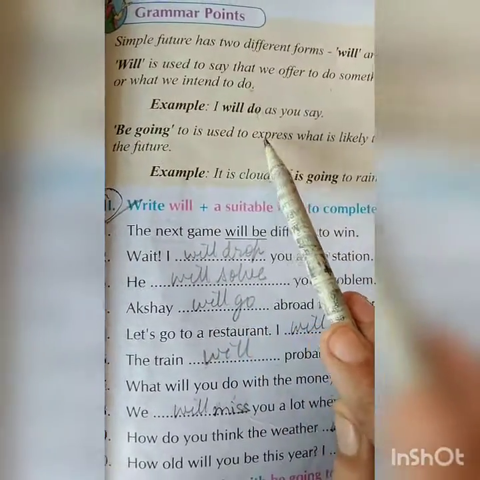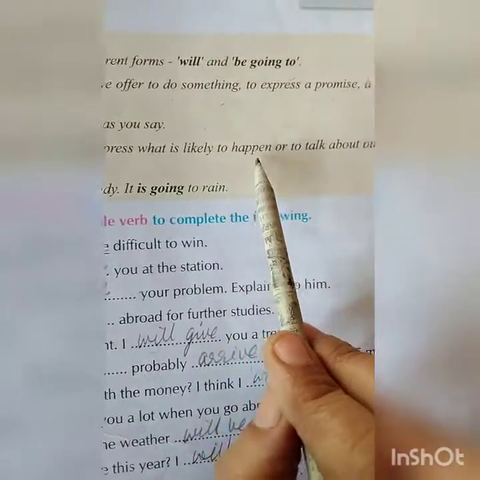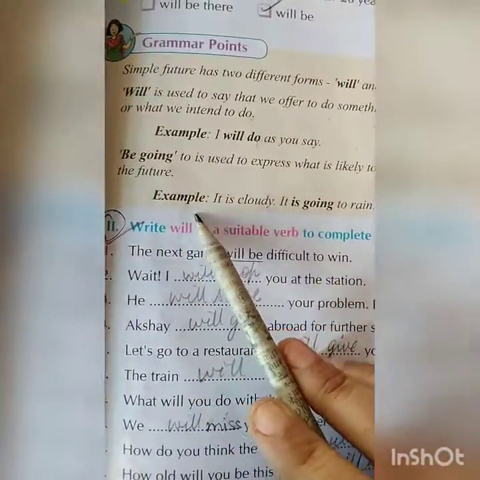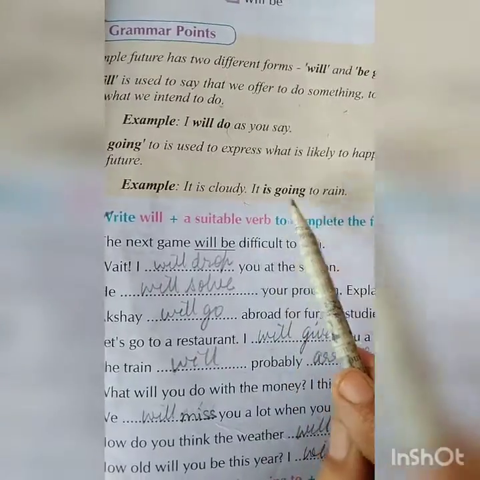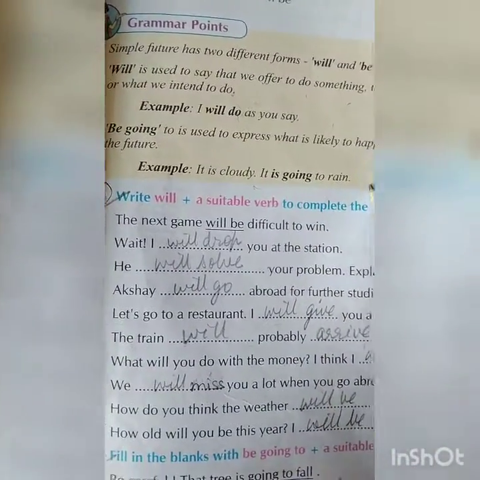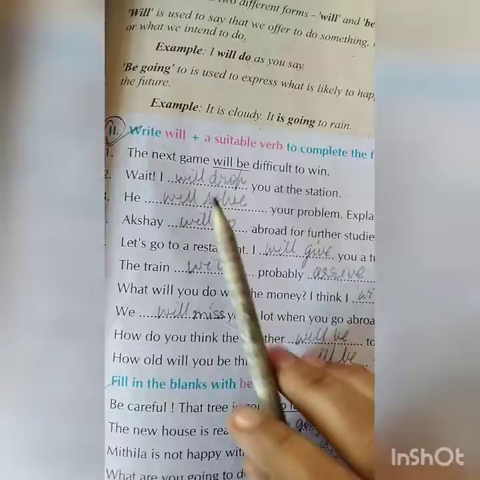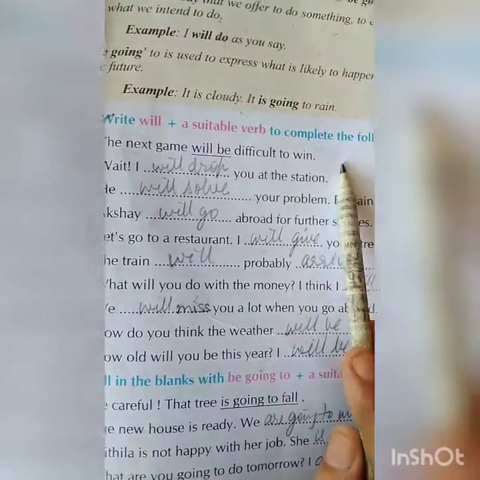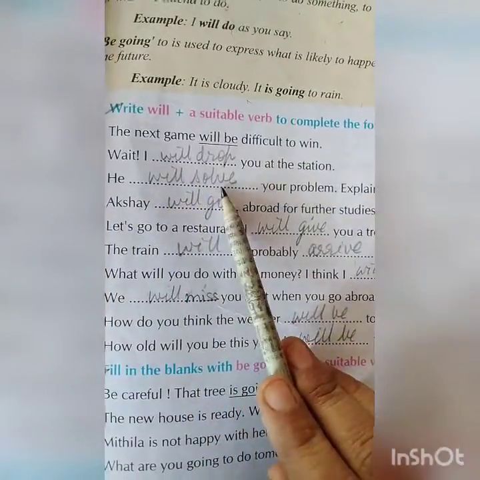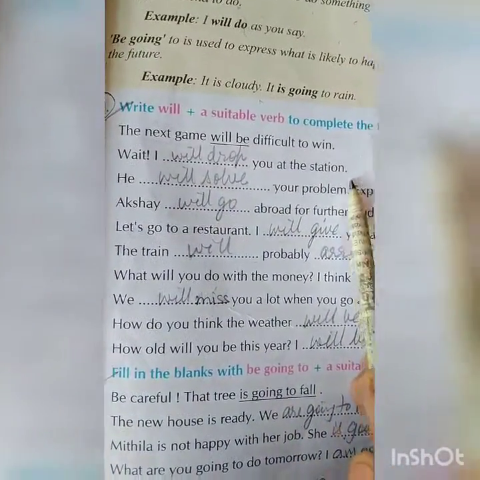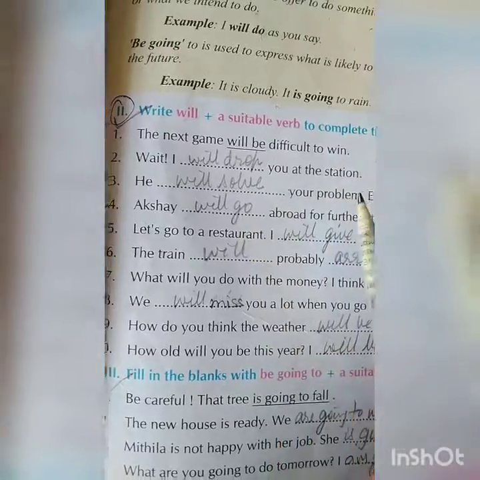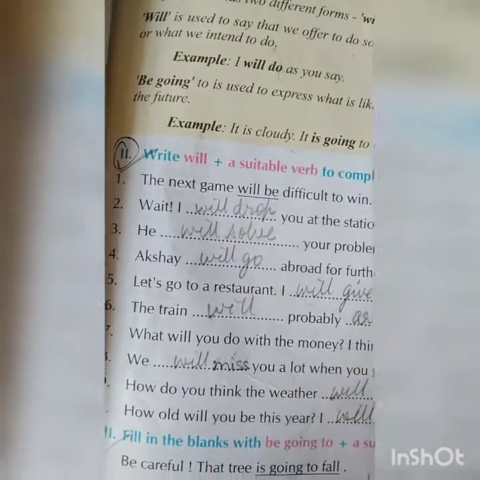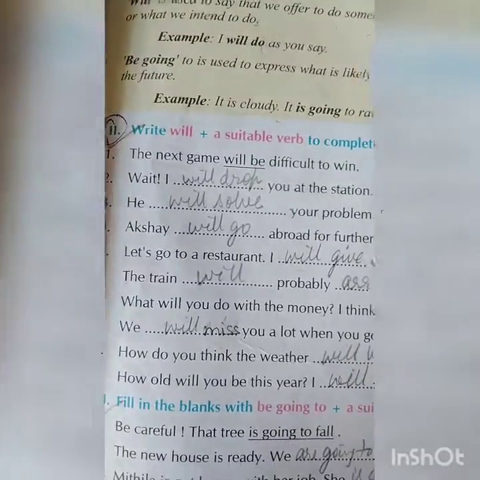Be going to is used to express what is likely to happen or to talk about our plans for the future. For example, it is cloudy, it is going to rain. A few more examples: will plus suitable verb. The next game will be difficult to win. Wait, I will drop you at the station. Will drop, will go, will give, will arrive. Will is used for the simple future tense.